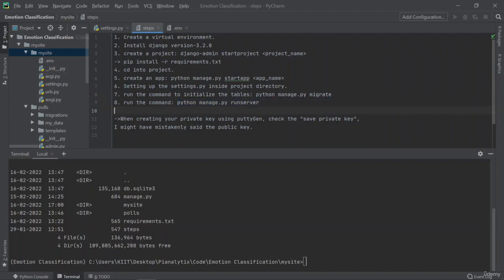So coming to the second sequence, where you have the code already and you just want to set that up. So just create the virtual environment. Then inside the my site directory, run this command pip install -r requirements.txt. Then run this command right here, python manage.py migrate. So it might ask you to run another command, that is makemigrations. If it does, just run that command first, then run this command again. Okay, and now your code is set up, right?